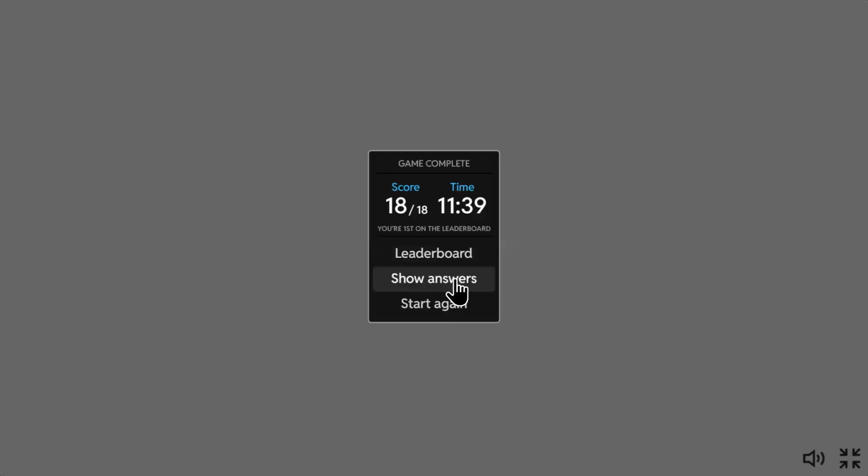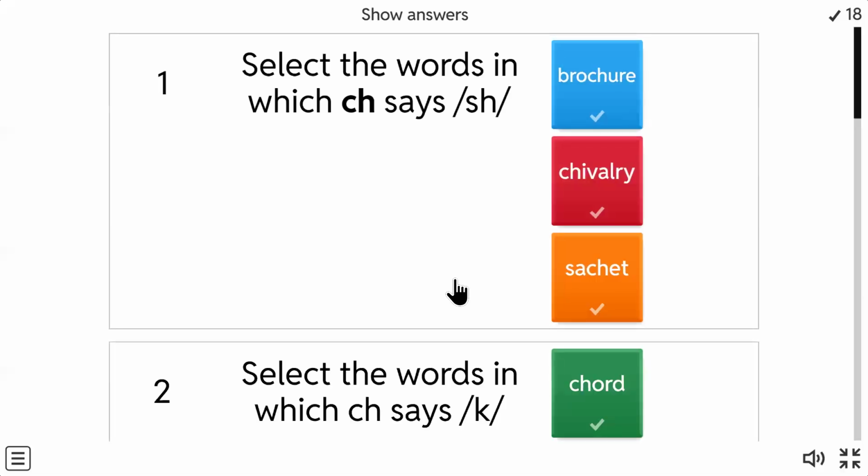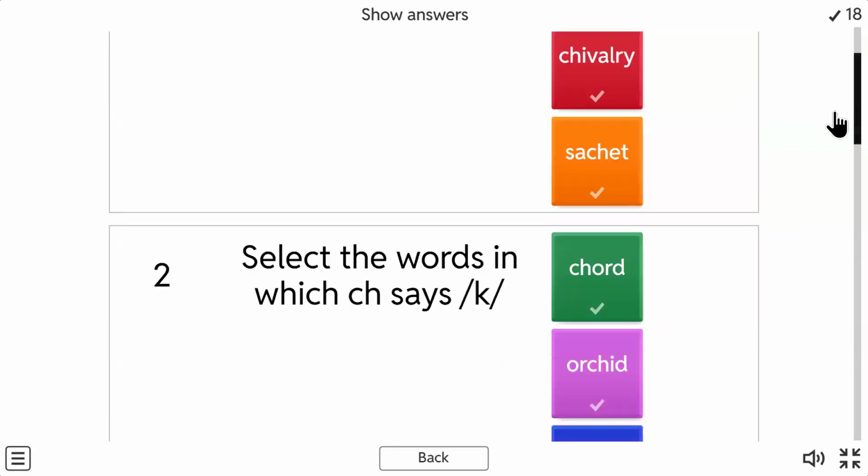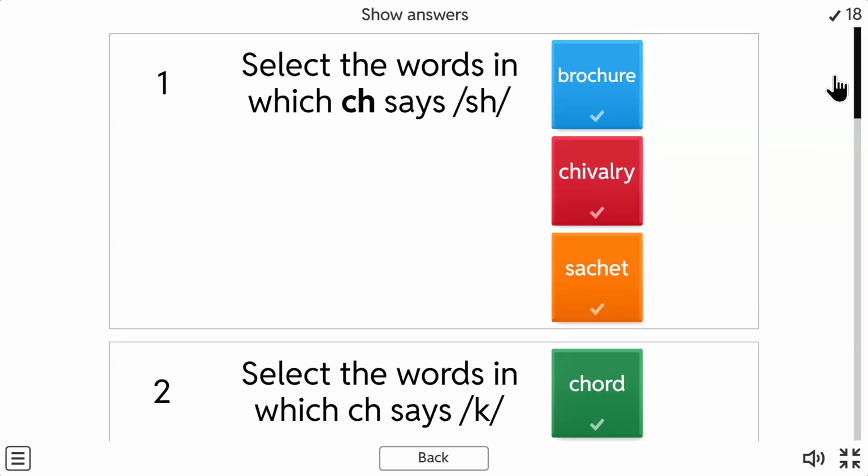Right, very good. So you all understood that CH makes three sounds. One is ch, one is sh, and one is k. So you note down your answers. Whoever has not written, please note down your answers. So CH makes sh sound in browser, Shalbury, and sachet.